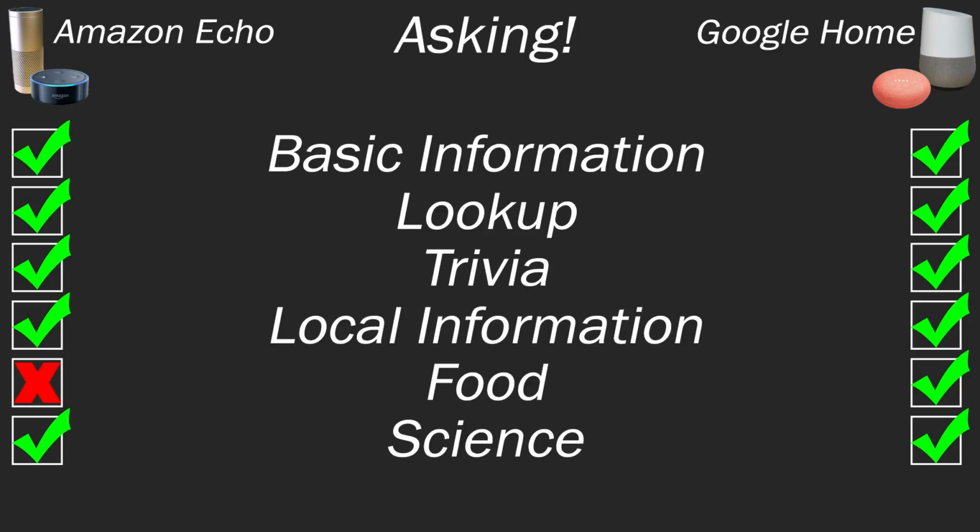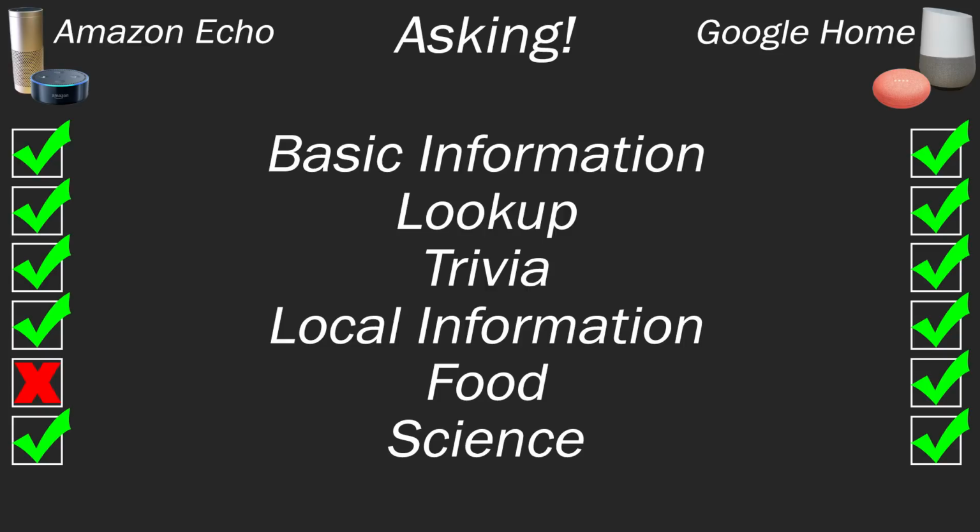Now, what I will say is, if you were to take a really pure standpoint here from that periodic table question that I asked, the Amazon Echo was the more correct one. Google Home did clarify where it pulled the source, and it did clarify that it was the heaviest naturally occurring element.